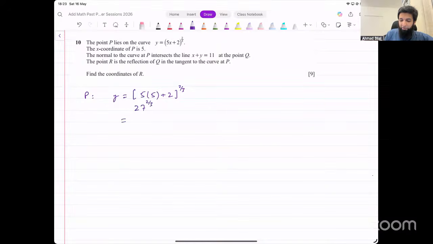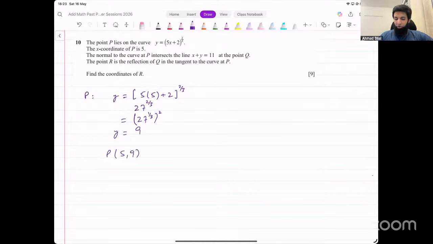Now, how do you evaluate this? You can evaluate the cube root first, 27 raised to the power 1 over 3. Evaluate that first, and then you square that. Cube root of 27 is 3. 3 squared is 9. So the value of y turns out to be 9. The point P therefore is 5 and 9. These are the coordinates of the point P.